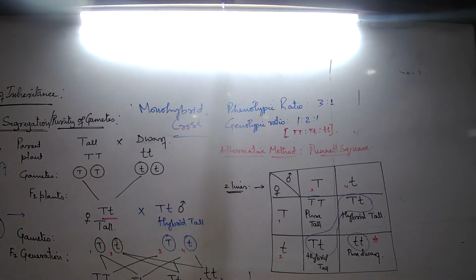Do not blend or mix, and separate and segregate during gamete formation. Did it make sense? Is this clear?